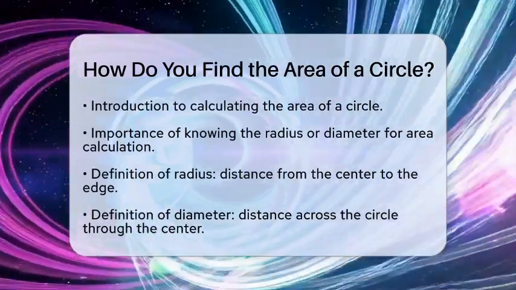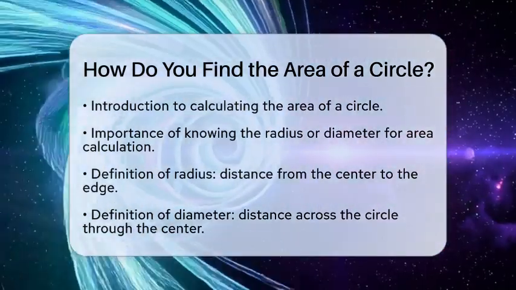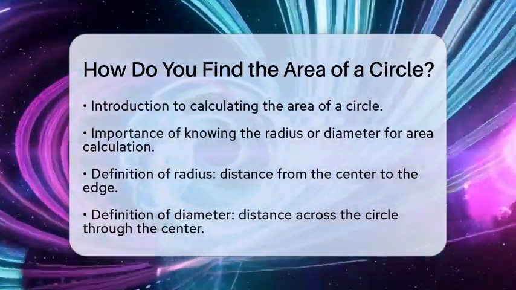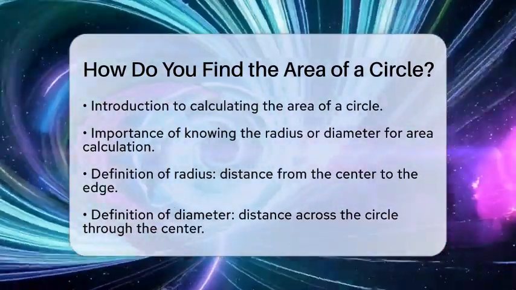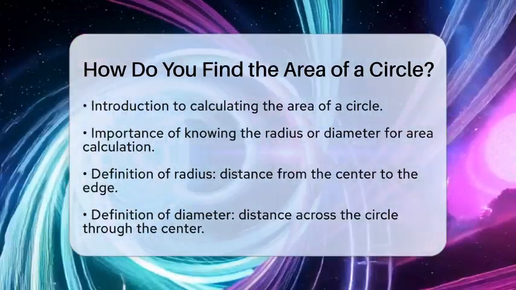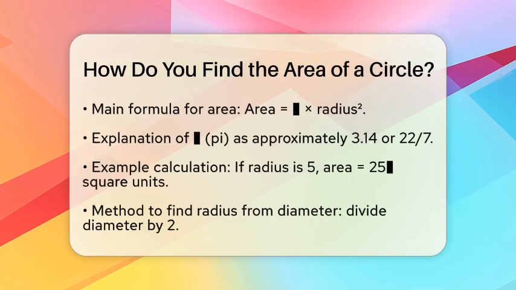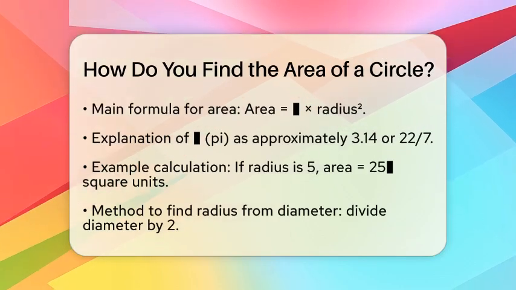The most common formula to use is area equals pi times the radius squared. Pi is a special number, approximately equal to 3.14 or 22 divided by 7. When you see radius squared, it means you multiply the radius by itself.